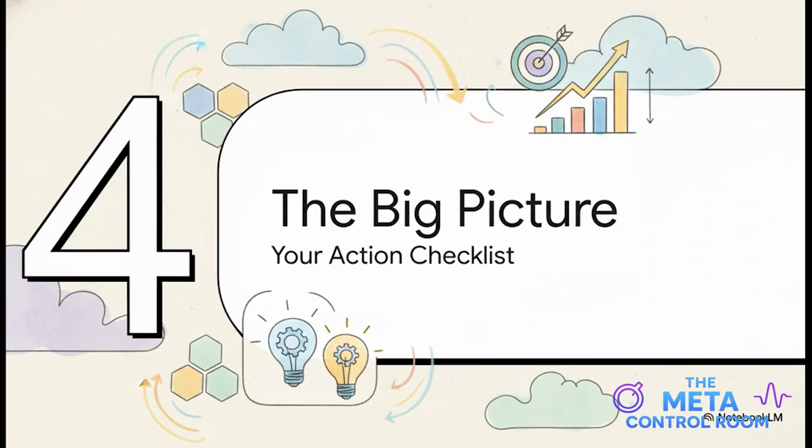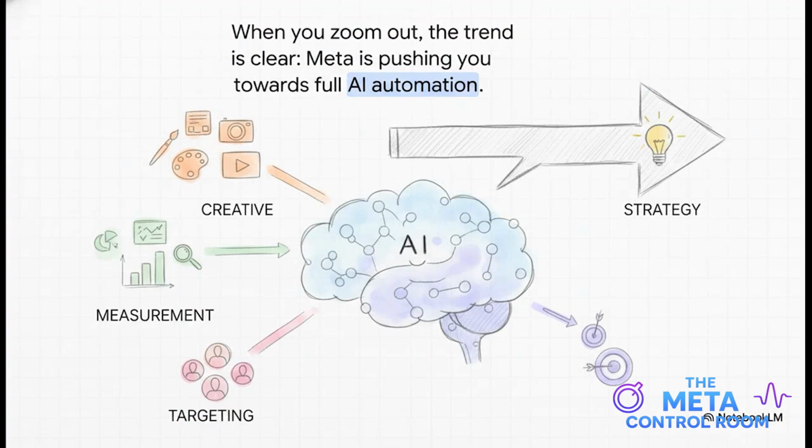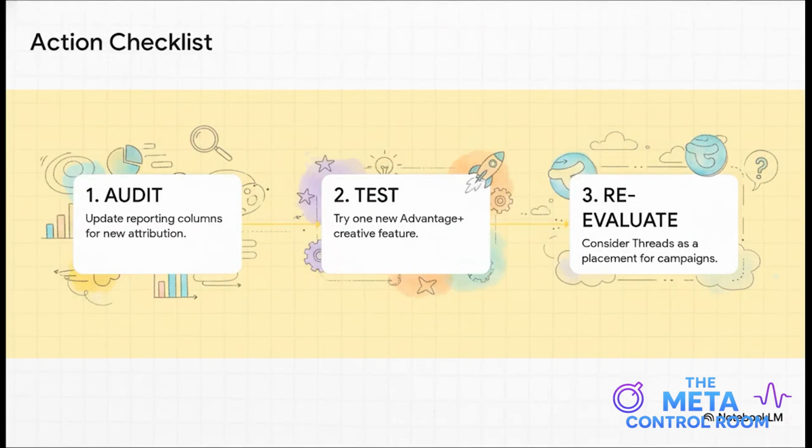So what does all of this mean? And more importantly, what should you actually do in your ad account right now? When you zoom out, the trend is crystal clear. Meta wants you to trust its AI for measurement, for creative, and for audience targeting. It's a big shift.